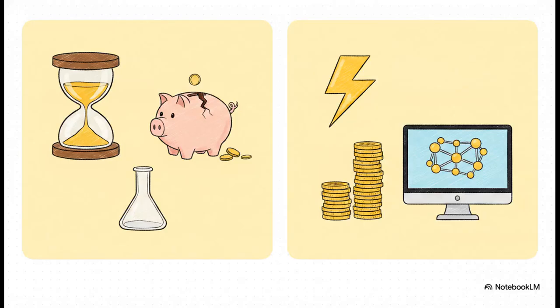Think about the stark contrast here. The traditional method meant literally years of work, crazy expensive overheads, and severely limited testing through physical trial and error. But the AI-based method? It completely flips the script. We are now living in a reality of days or weeks, relying on massive virtual screening. It's this incredibly cost-efficient, data-driven approach where we can computationally estimate how a material will behave way before anyone even touches a beaker in a lab.